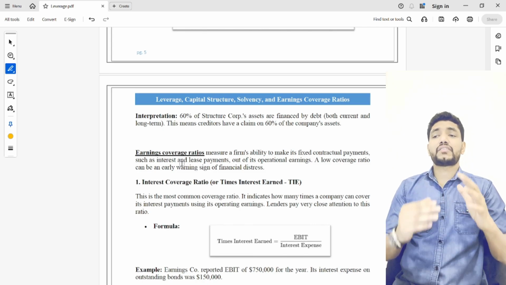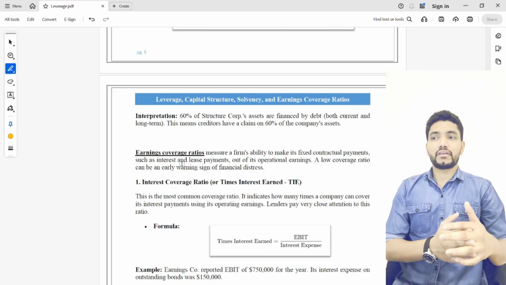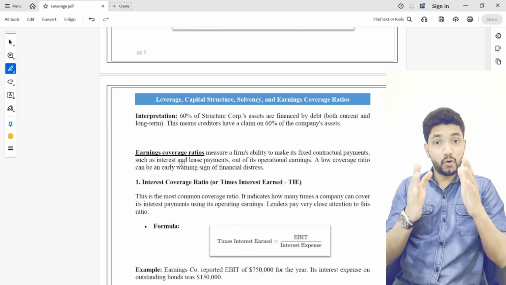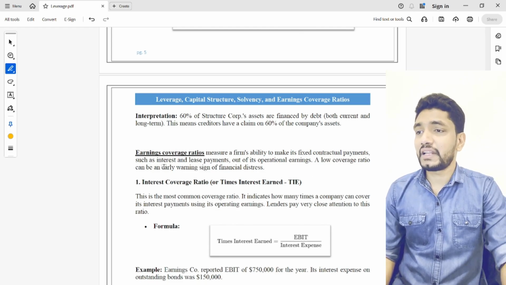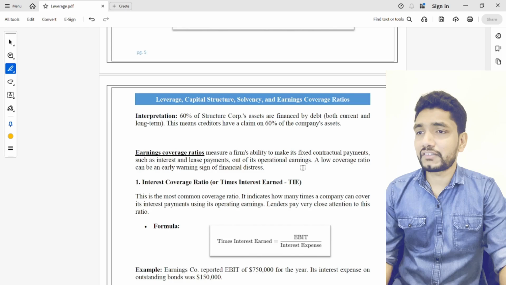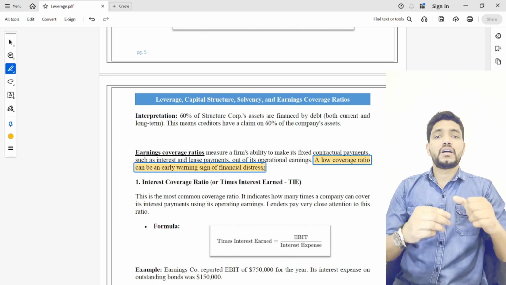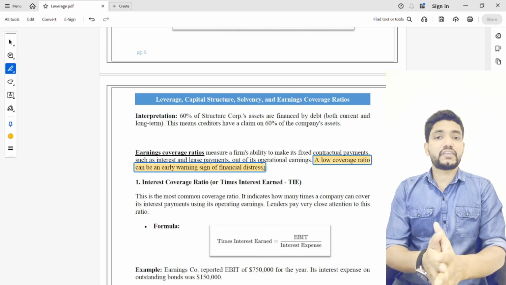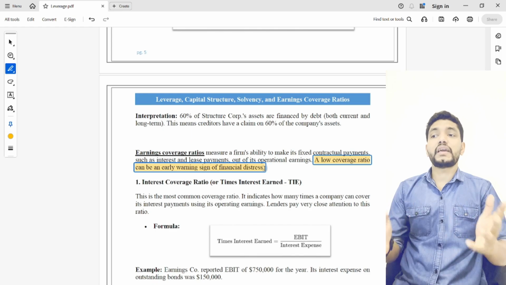Earnings coverage ratios measure the ability of a company to make fixed contractual payments, such as interest or lease payments, out of its operational earnings. A low coverage ratio can be an early warning sign of financial distress. By using the company's operational income, how many times the company can pay off its fixed charges like interest and lease payments, this is the earnings coverage ratio.